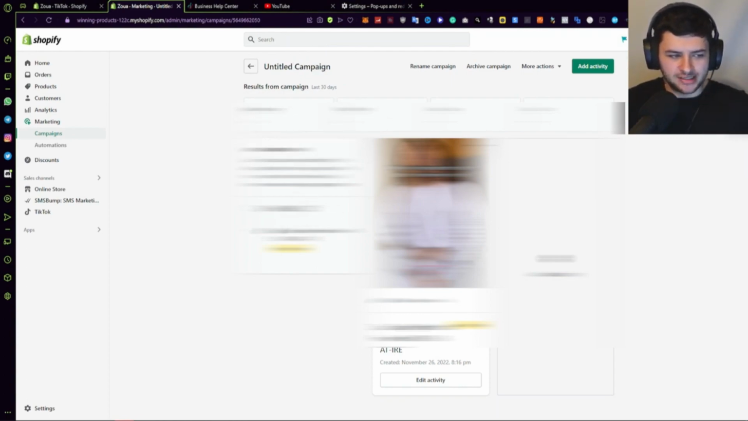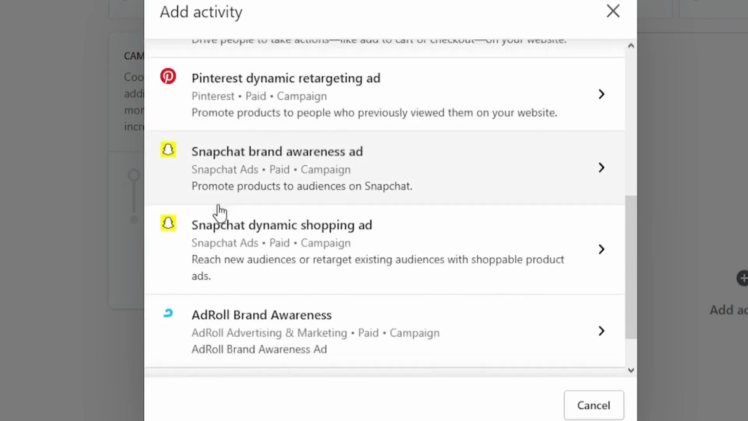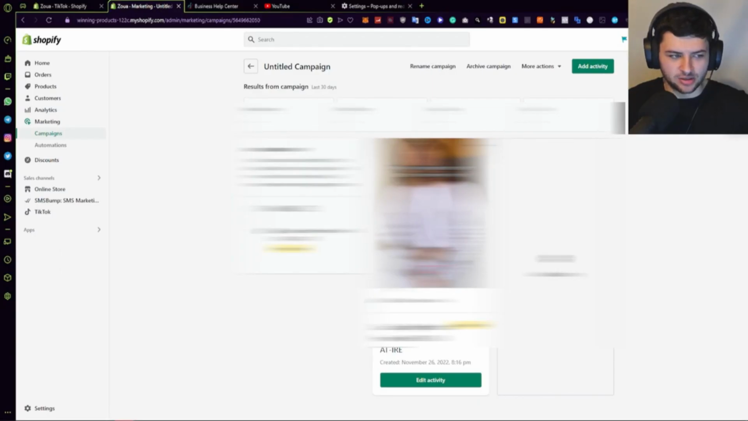We can see when we created it and the general campaign summary. We can also edit the campaign activity, and it says it's still in review, and we can add new activities under here. So an activity would be things like Shopify email, TikTok conversion ads, etc. We've already added the TikTok conversion ad here.